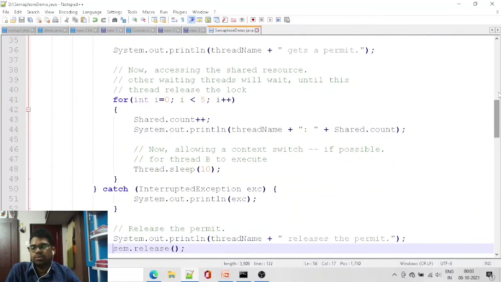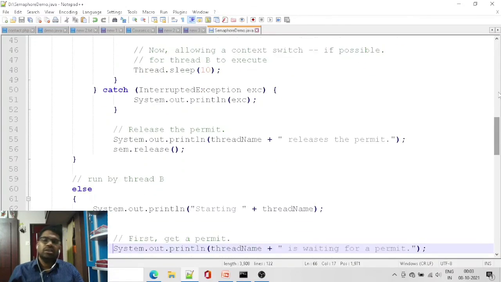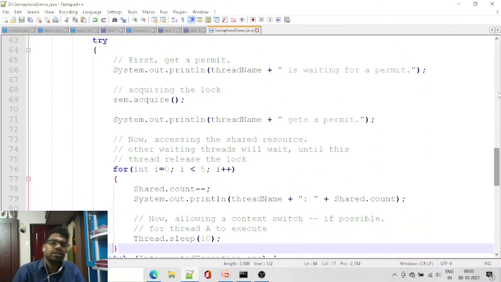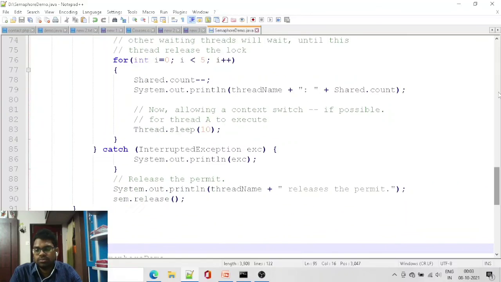So there is a for loop, and after that we are going for the catch block. For int i equal to 0, i less than 5, i plus plus, we are incrementing. Obviously in the next phase we will decrement the content and we will make sure that Shared.count equal to 0 at any cost.